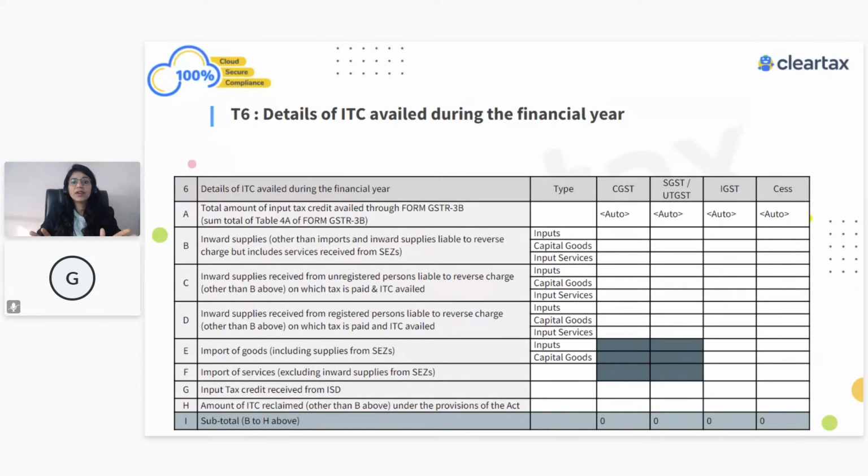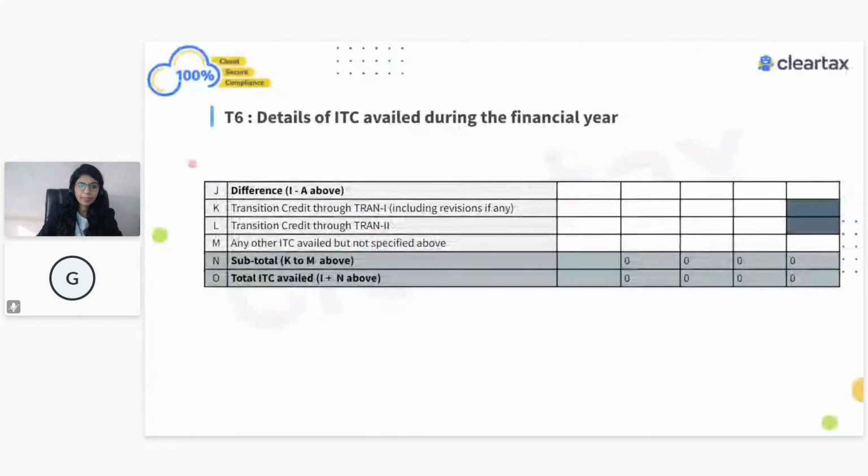So what exactly are we going to do? If there was some ITC related to, or especially which is actually shown or claimed in FY 2021, that will be shown in table number 6A, and below, from table number 6B to table number 6H, is just a breakup of all the ITC which you have claimed, whether it was from registered suppliers or maybe reversals, and all that information will be shown over here. So that is how table number 6 has to be shown, right?